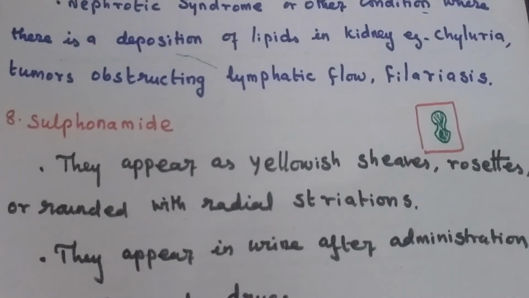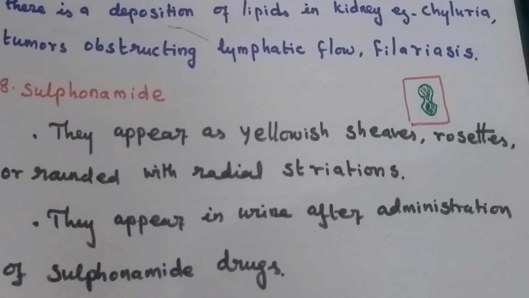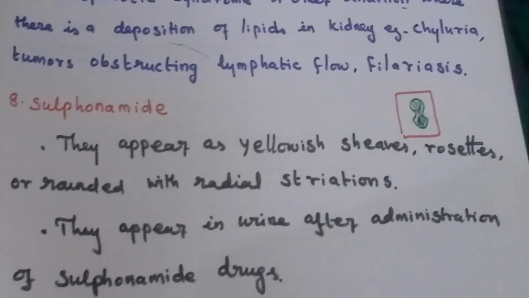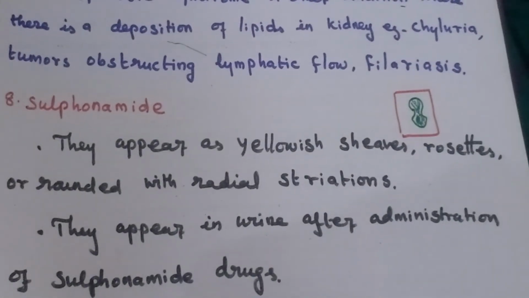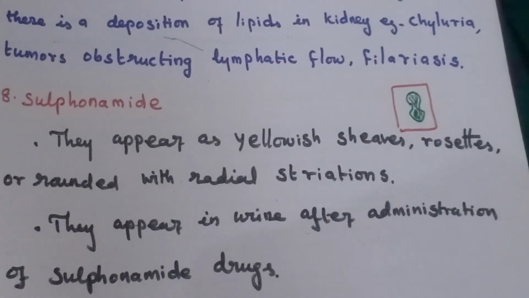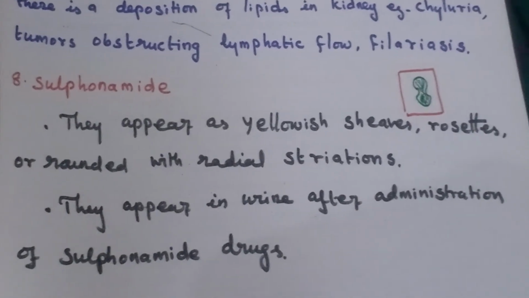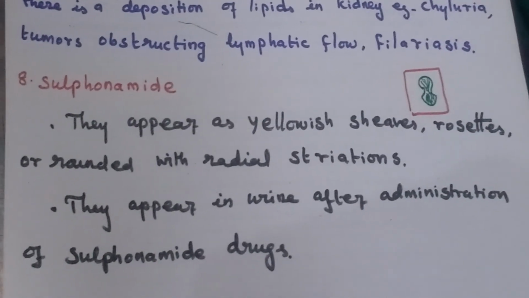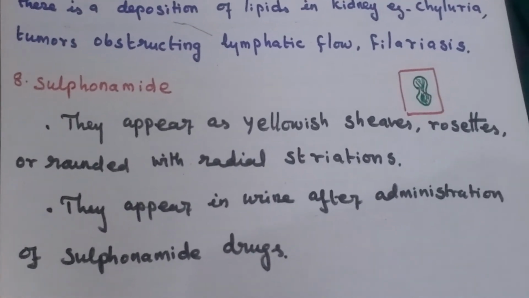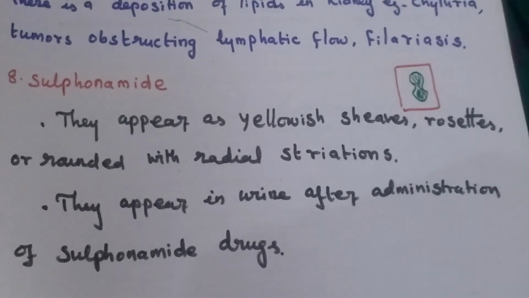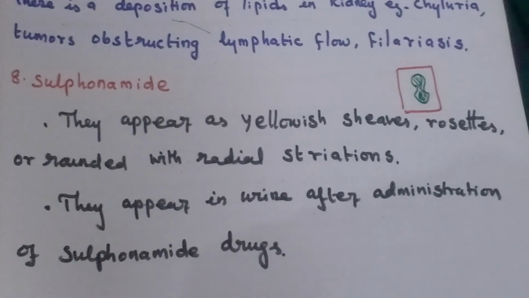Final one is sulfonamide. They appear yellowish. Shapes are rounded with radial striations. They appear in urine after administration of sulfonamide antibiotics.